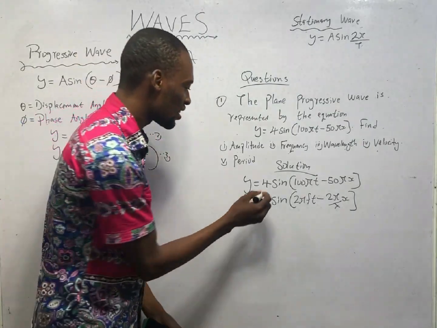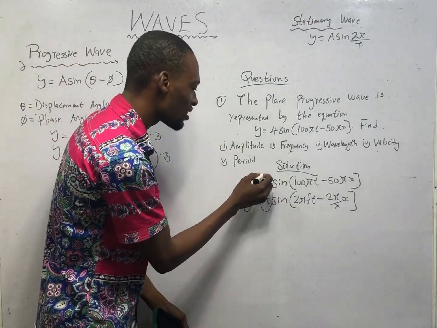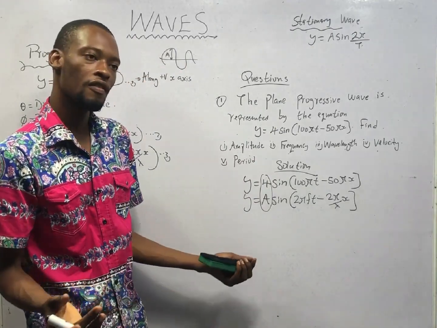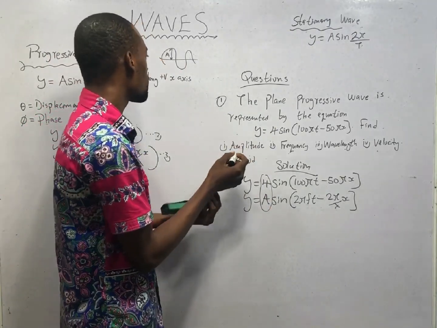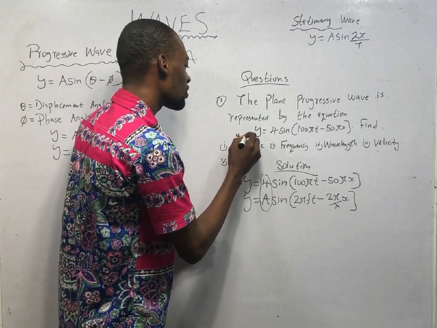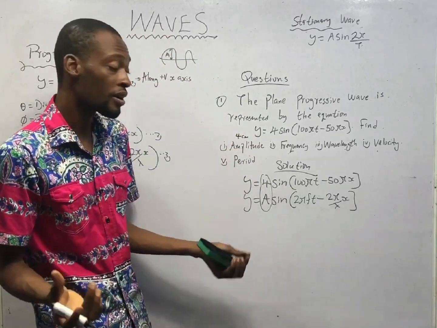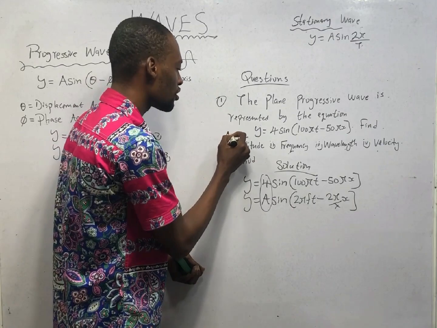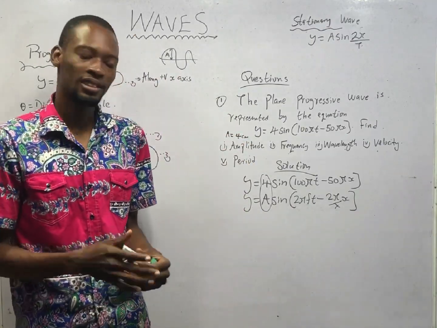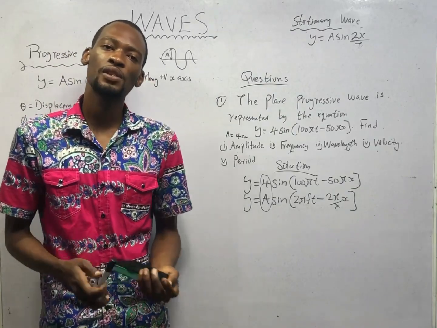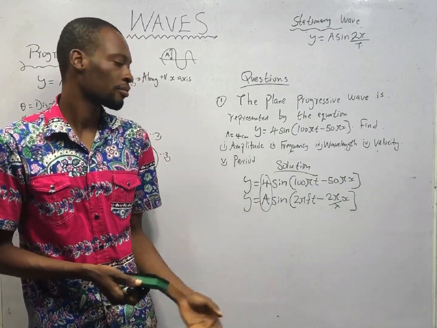How? Comparing this and this, amplitude is 4. So amplitude is 4. If we are given it in centimeter, we can say 4 centimeter or meter, whatever. But A is equals 4. Simple, right? That is it. It is easy for you to get amplitude.